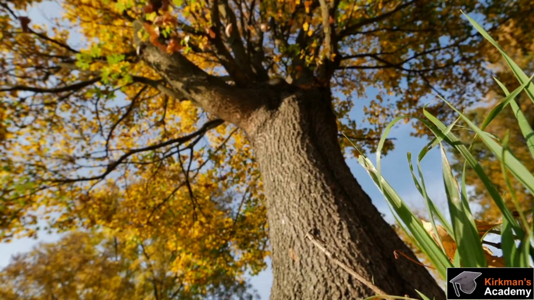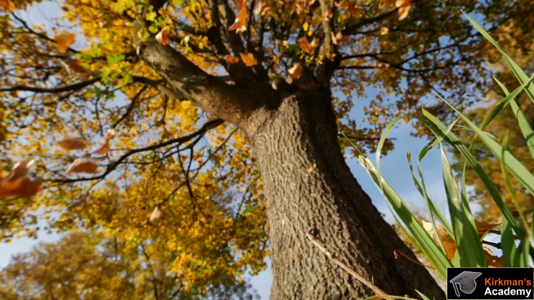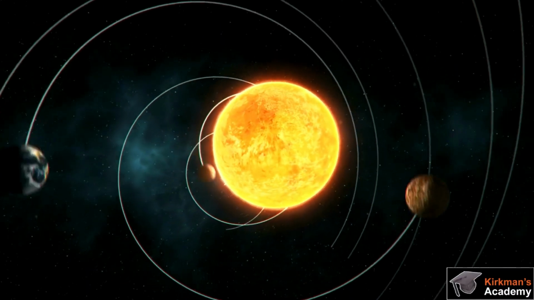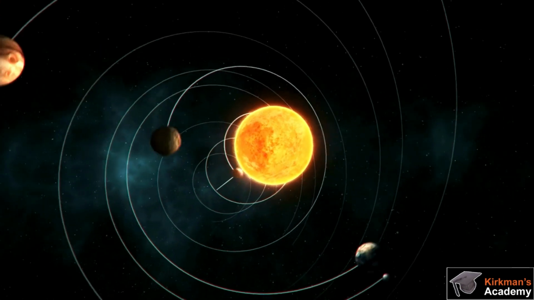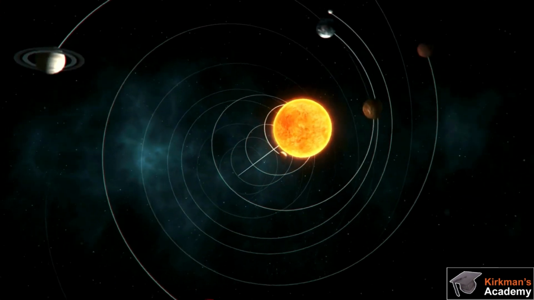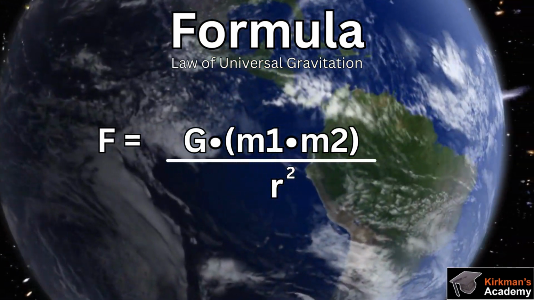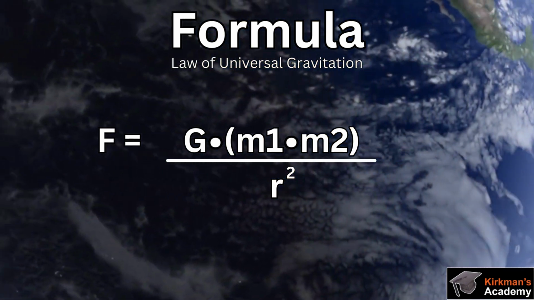This law basically explains why things fall to the Earth, as the Earth is drawing them to it, and why planets orbit around the Sun, which is because the Sun's gravity maintains their orbit. This is a fundamental idea in physics that aids in our comprehension of how gravity operates on a global scale.